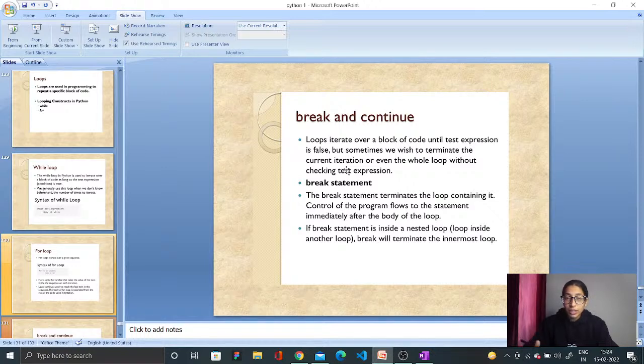In a break statement, the break terminates the loop containing it, and control of the program flows to the statement immediately after the body of the loop, correct? And if the break statement is inside a nested loop, the break will terminate the innermost loop itself. That is called inner loop breakage.